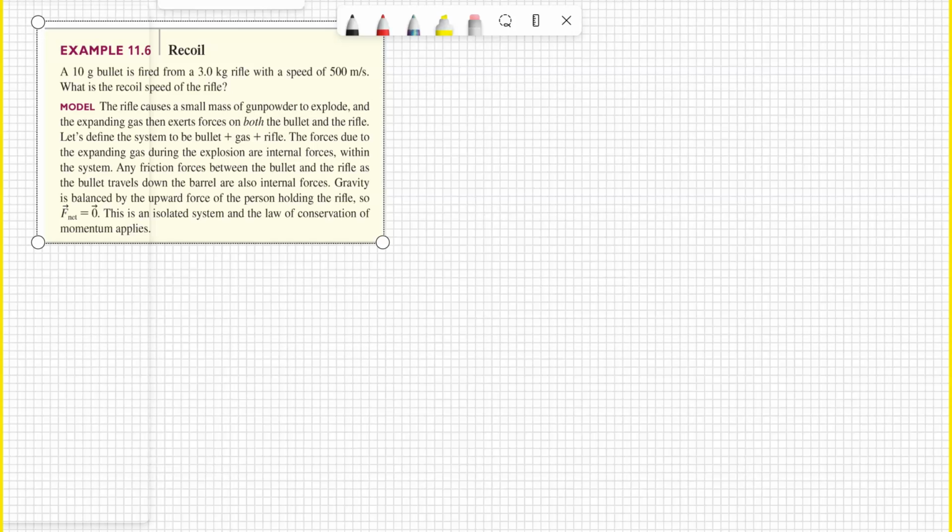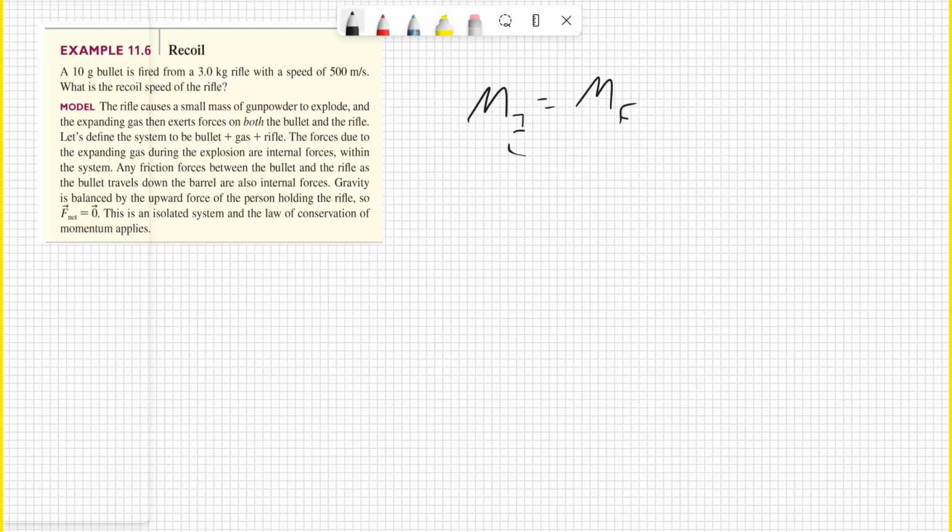So first of all, let's just say the initial momentum equals the final momentum. What is the initial momentum of the system? You've got the bullet and the gun as one thing. Once the system is the bullet and the gun, what is its initial momentum? Its initial momentum is its mass times its velocity, but its velocity is 0 at the beginning. So the initial momentum is 0.